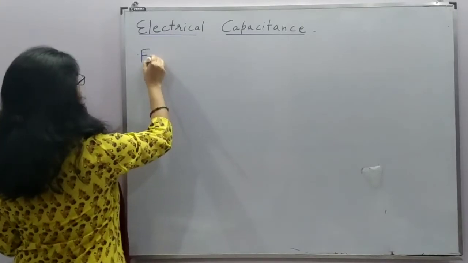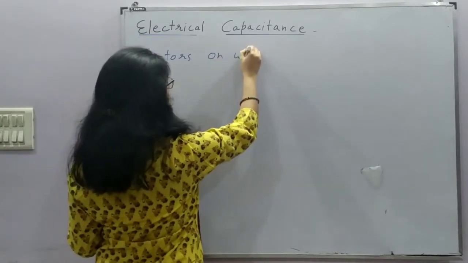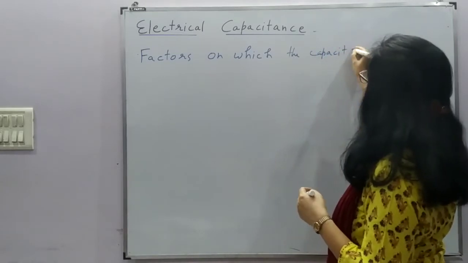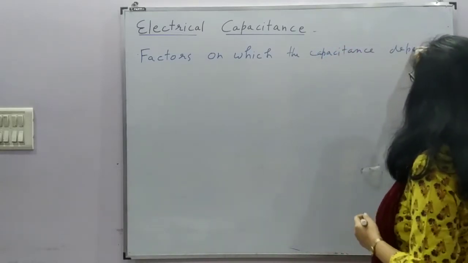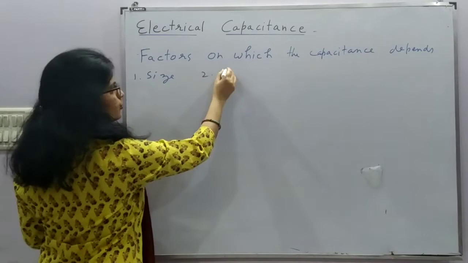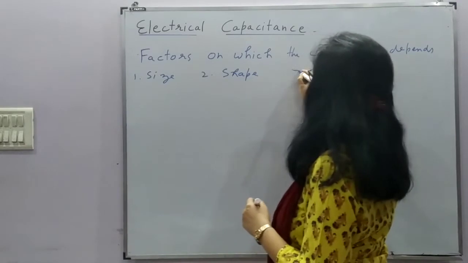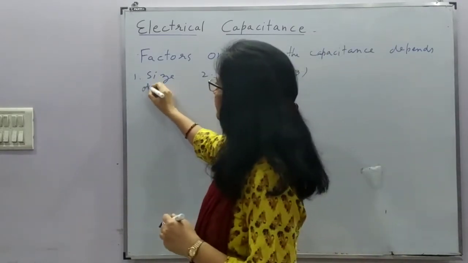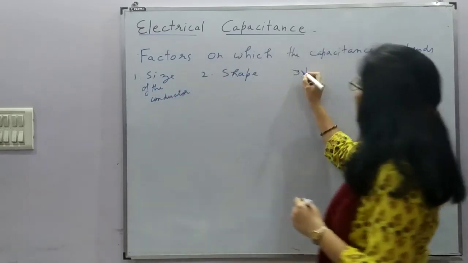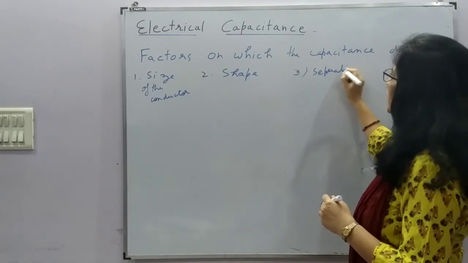So factors on which the capacitance depends: number 1, size of the conductor, number 2, shape of the conductor, and number 3, the separation between the conductors, right?